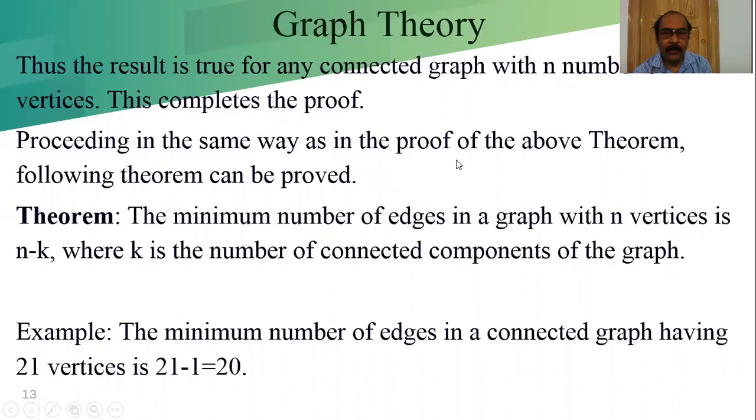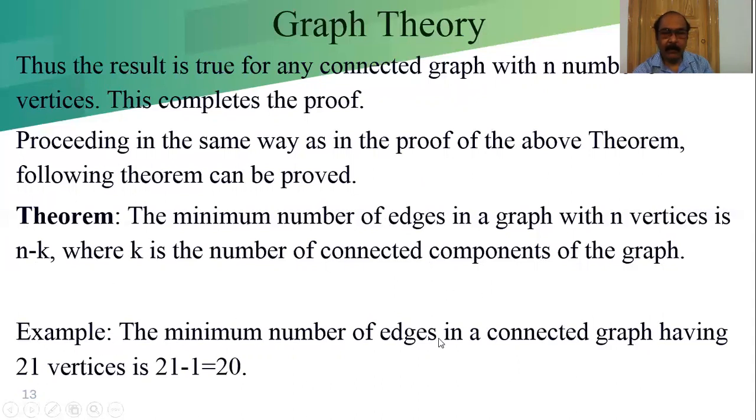Each component, suppose the first one has n1 vertices, the second n2, the third n3. So the first one has number of edges n1 minus 1, the second n2 minus 1, the third n3 minus 1, and the kth one will be nk minus 1. If we sum that up, we get n1 plus n2 plus up to nk, minus k ones, so minus k. Since n1 plus n2 up to nk is n, we get n minus k.